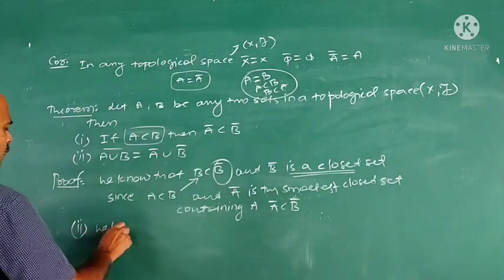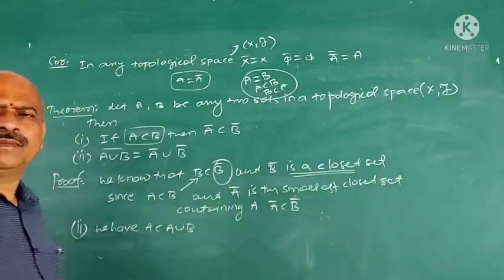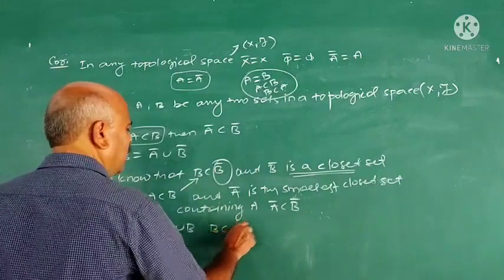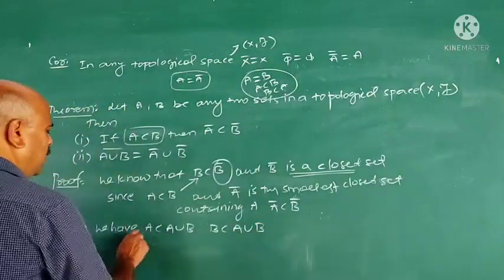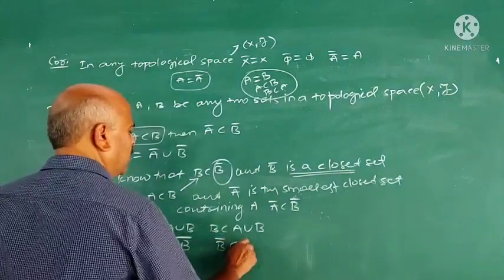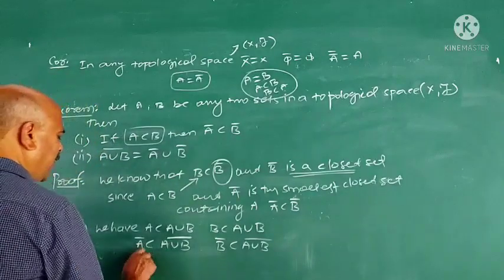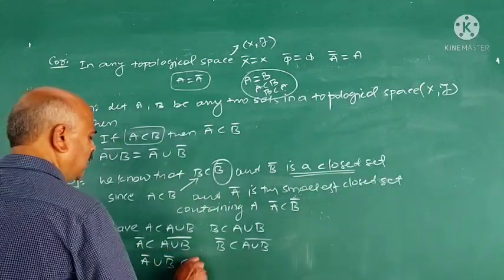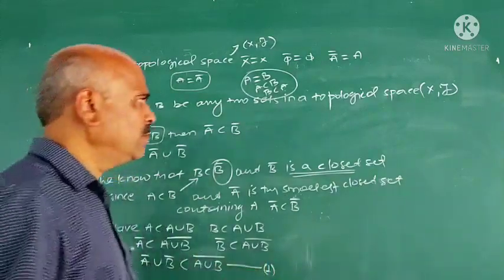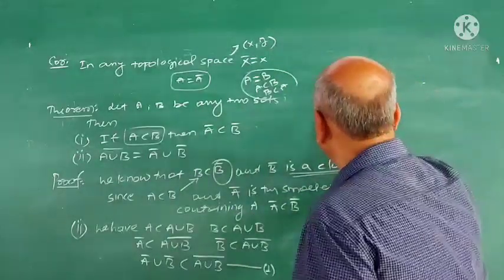We have A is contained in A union B. Any doubts here? This is very elementary. A is contained in A union B. B is contained in A union B. Therefore, A closure is contained in closure of A union B. B closure is contained in closure of A union B. Therefore, A closure union B closure is contained in closure of A union B. Take this as 1. That is the first part.